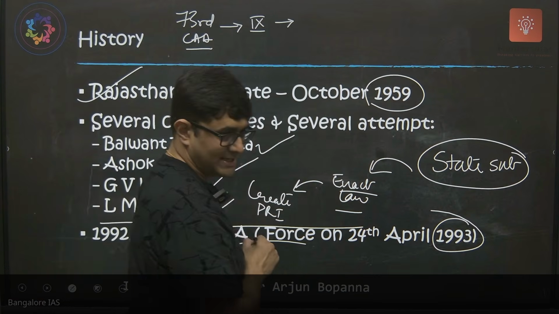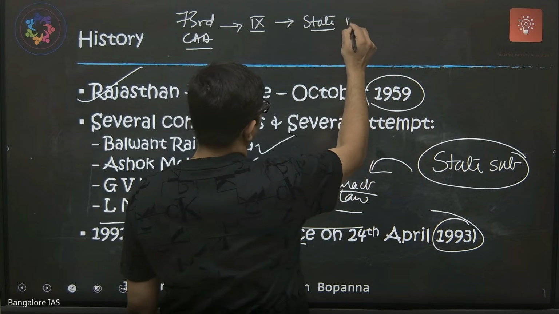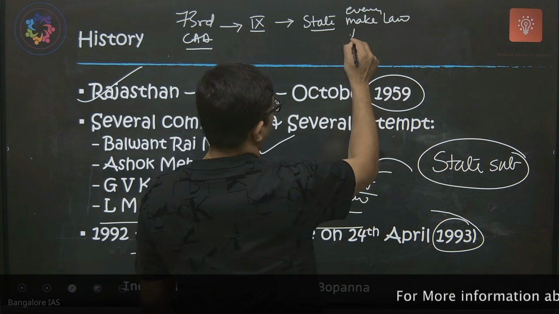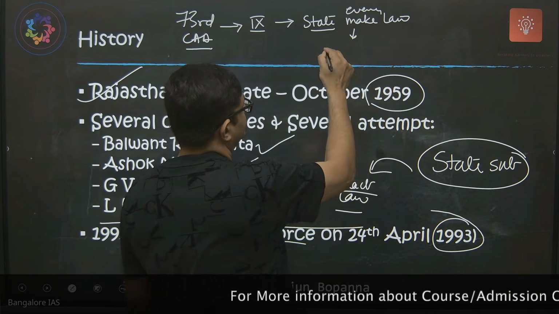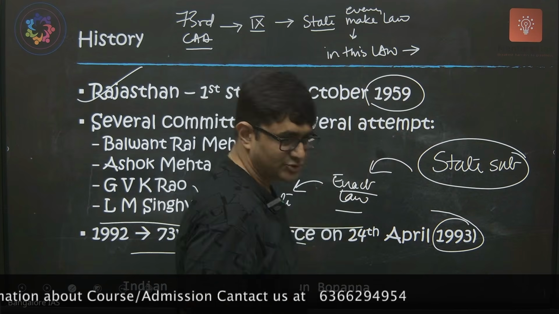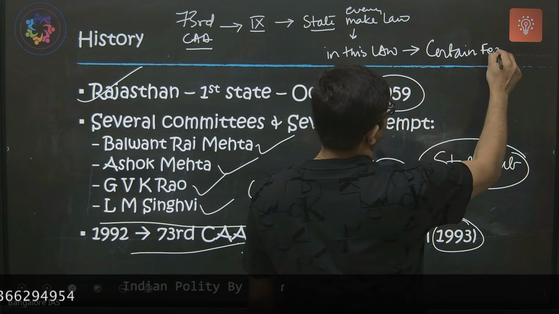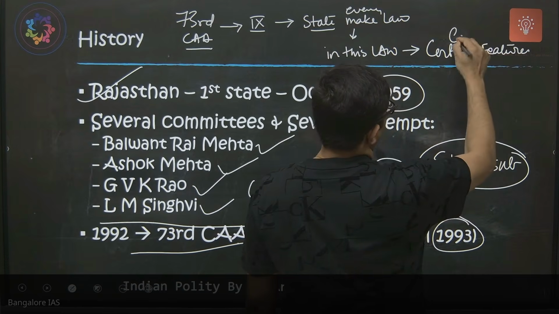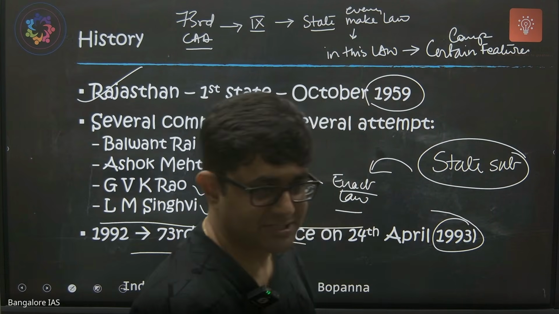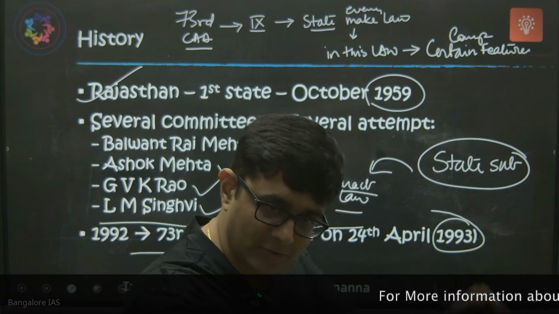This Part 9 says that every state must make a law, and in this law they should compulsorily have certain features. So who will make the law still? The state government. That power is not taken by the central government. The state government only will make the law.